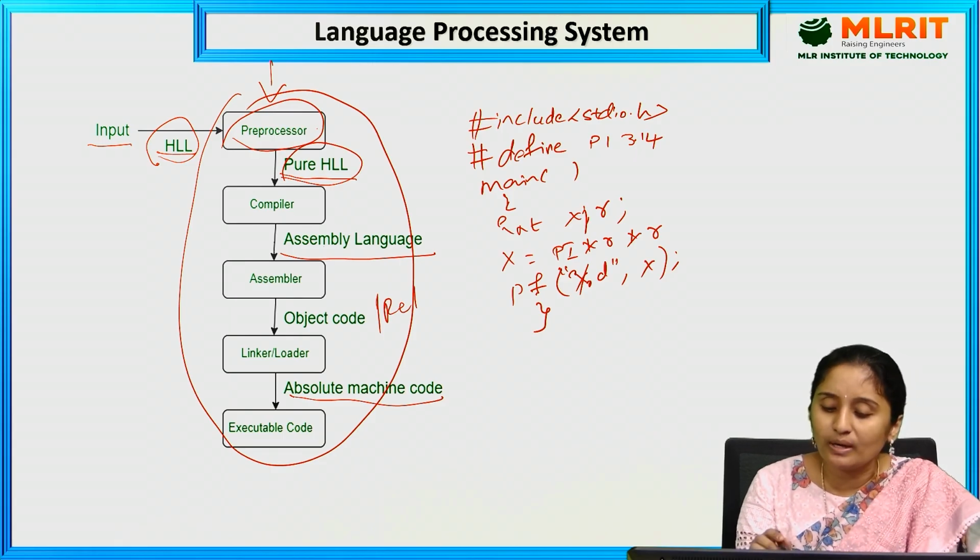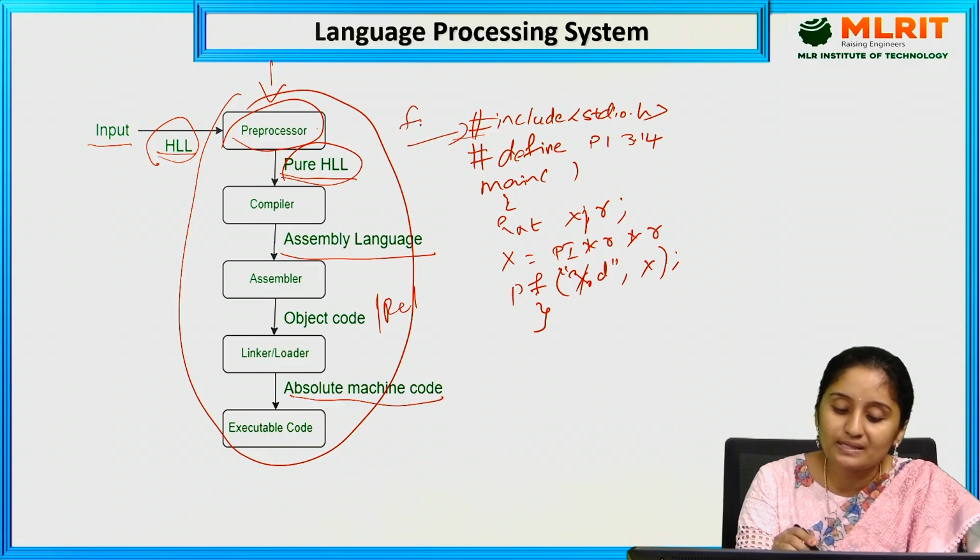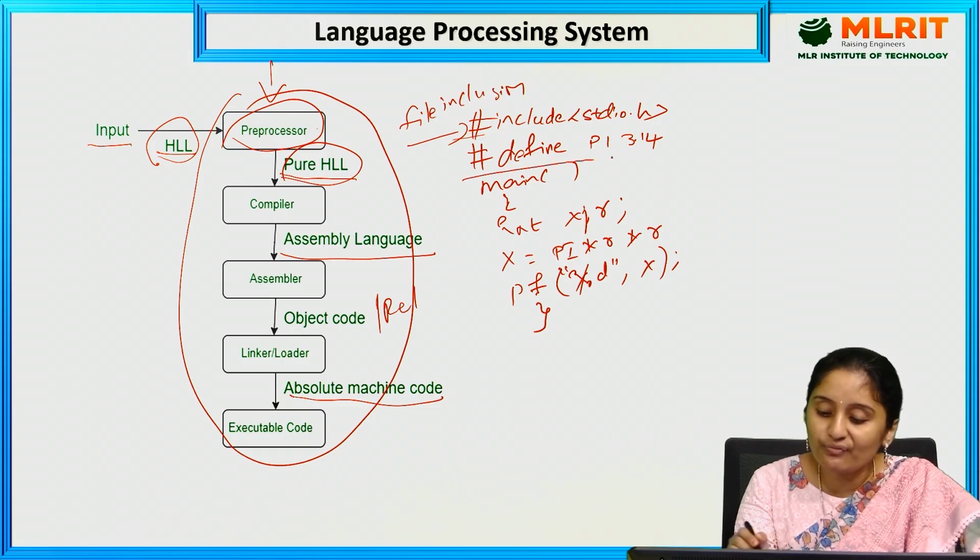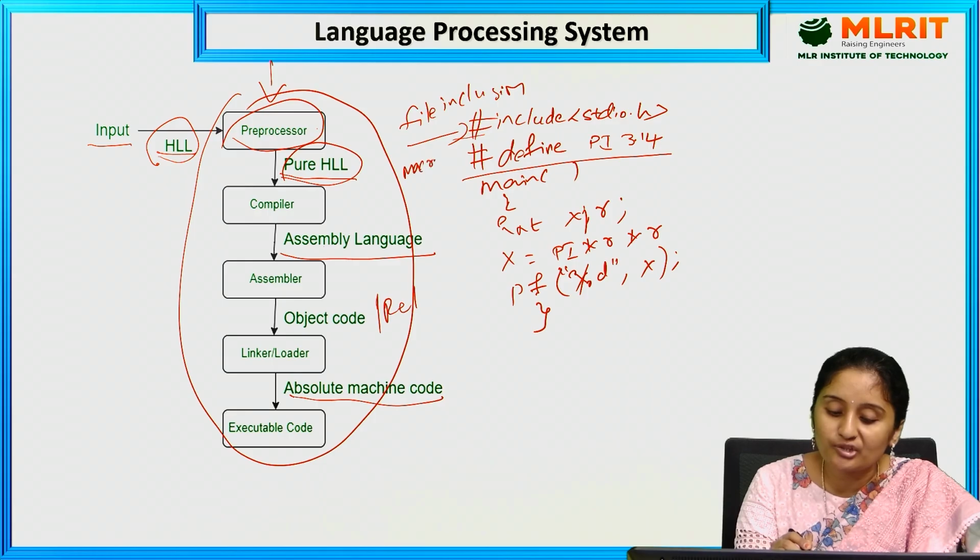From this program, what are the preprocessor directives we have? See here, hash include stdio.h is a preprocessor directive. We can also call this file inclusion. And hash define pi 3.14 is nothing but the macro expansion.